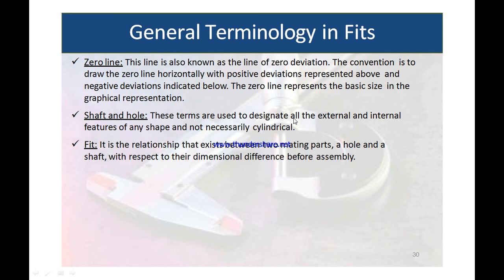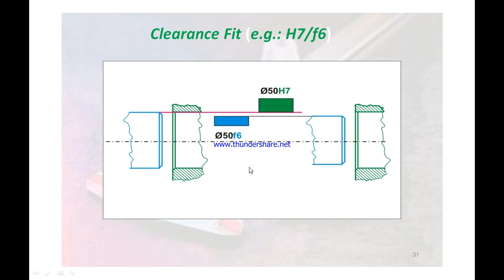The terms used to designate the shaft and hole are the terms used for the external and internal features of any shape, and not necessarily a cylinder. So what is the fit? Fit is the relation that exists between the two mating parts, that is hole and shaft, with respect to the dimensional difference before assembly. So one by one we can see the examples of clearance, transition and interference fit.